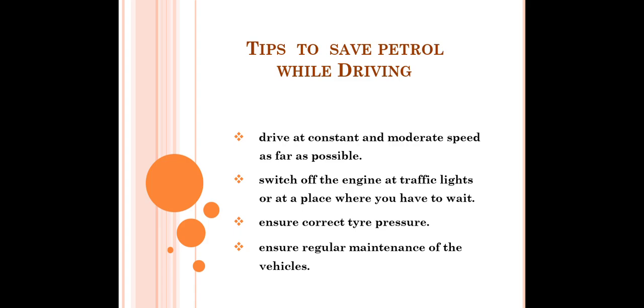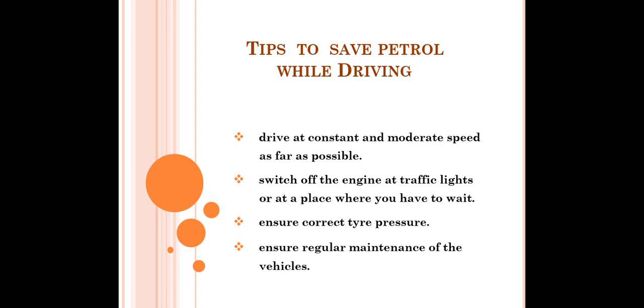Then switch off the engine at a traffic light or at a place where you have to wait. So when you are waiting for someone or for the traffic signal, you can switch off the engine, because keeping the engine on uses petrol. In this way, by switching off the engine, you can save petrol.